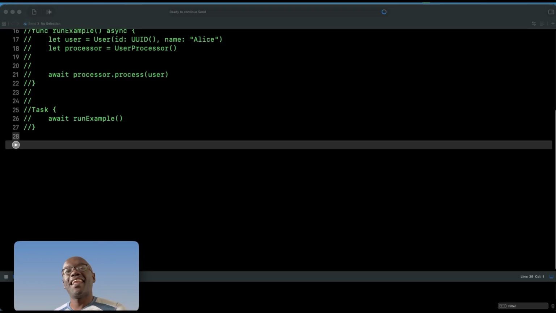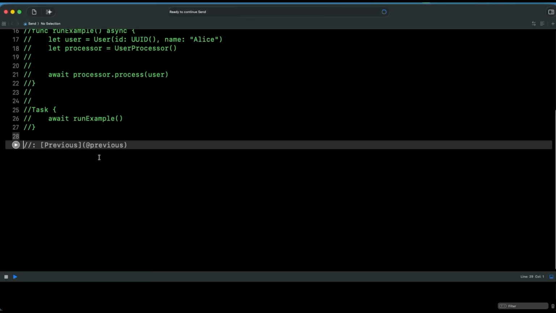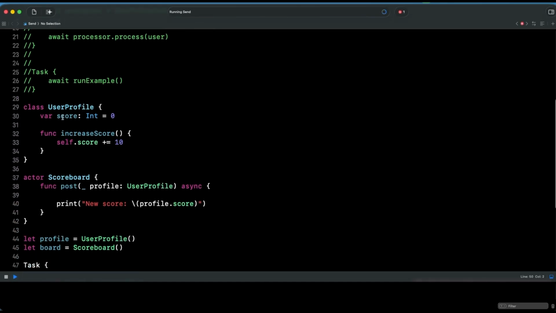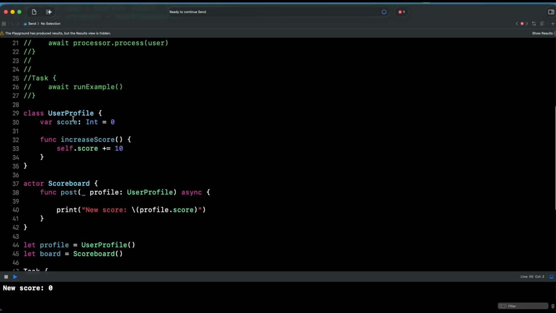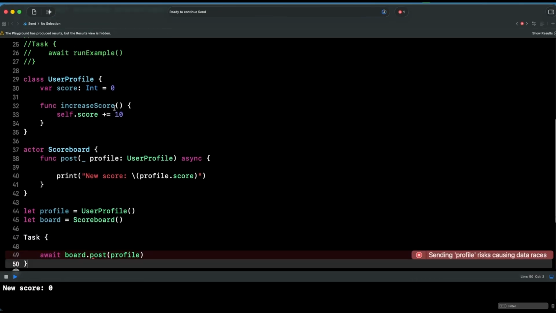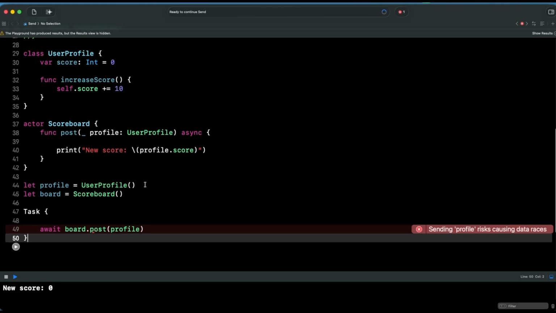Okay, let's have a look at an example. We can come here and paste this, and this is just going to be our class. You can see our class has the score here, an integer, and we have the increase score functionality. We have an actor that can access the particular user profile and increment the score. So we just set the profile and then set the board, and then we can say await board post profile. And when we run it, we see